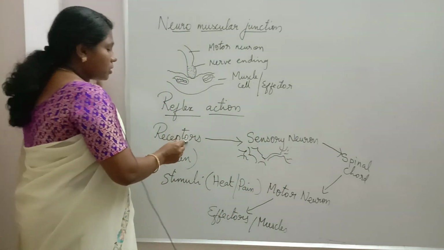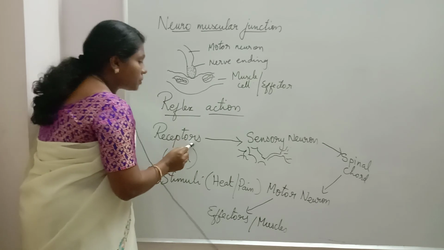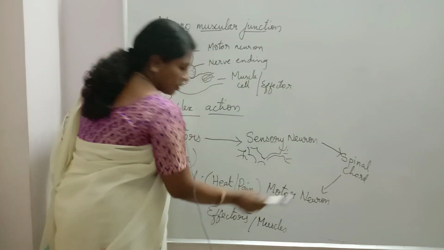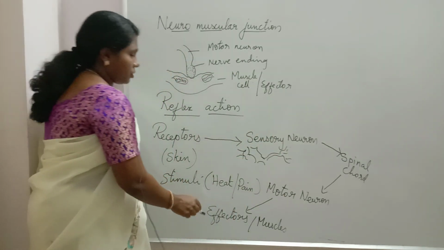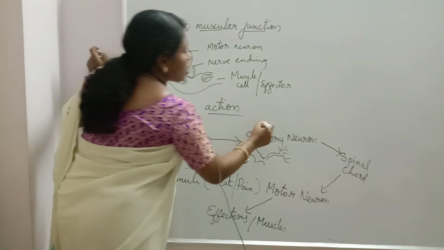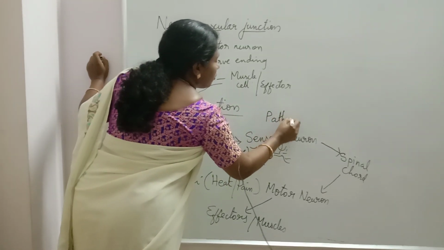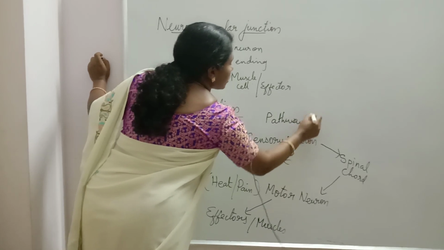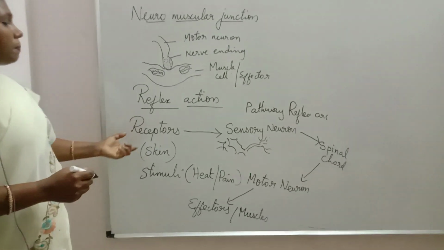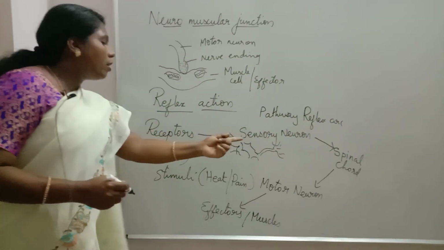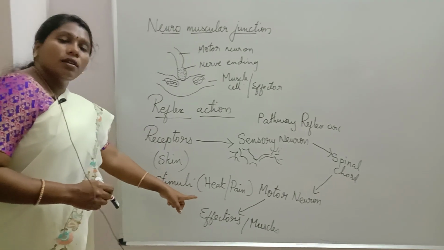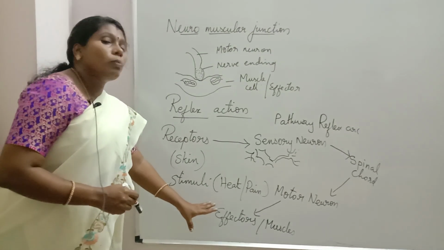Okay. What is the pathway of the reflex action? Receptors, sensory neuron, spinal cord, motor neuron, effectors. This is the pathway of reflex action, and this pathway is called the reflex arc. What is the pathway of a reflex arc? Receptors, sensory neuron, spinal cord, motor neuron, effectors. This is the response given to the muscles here. What is the response? Move back the hand.